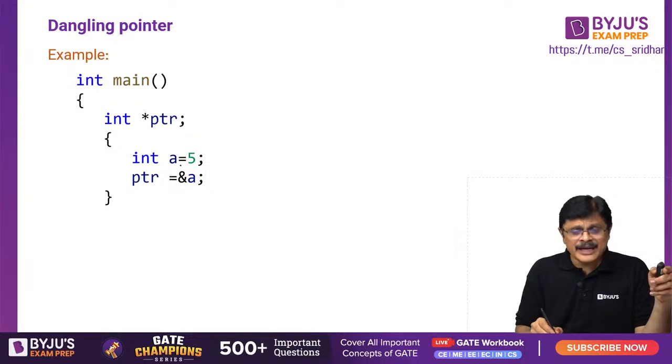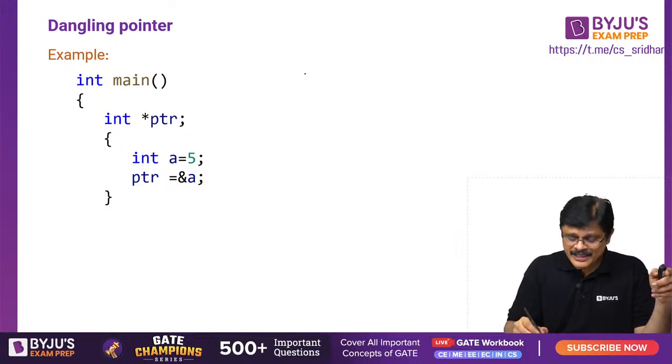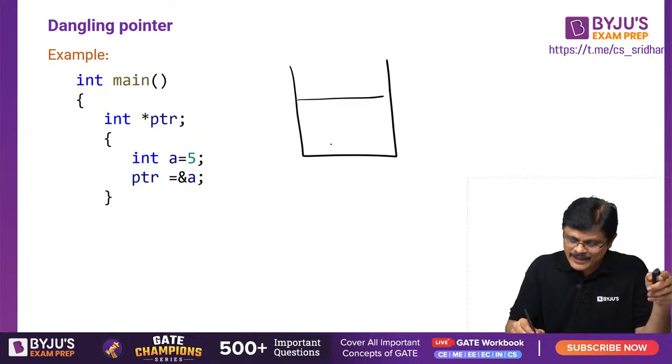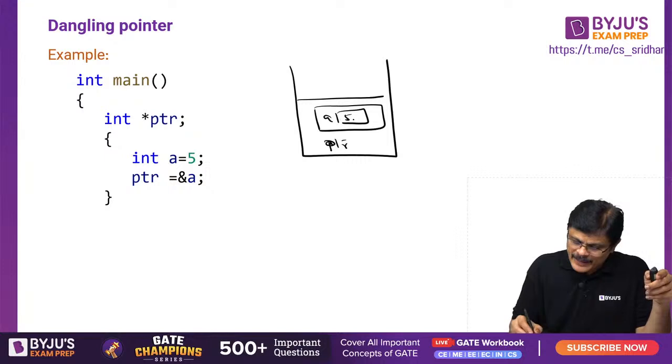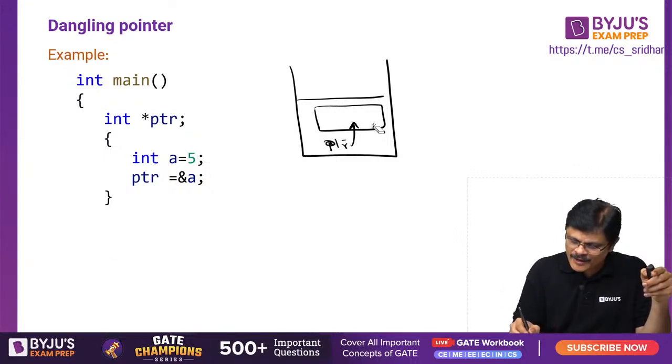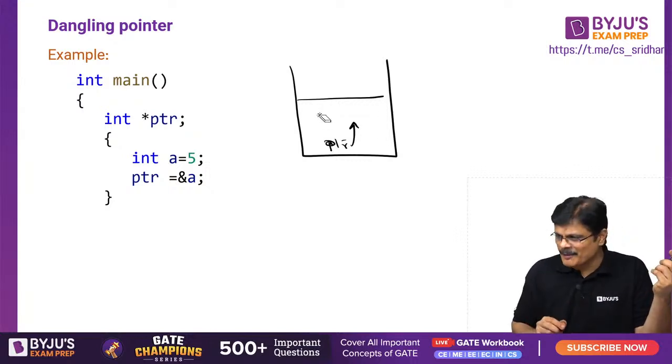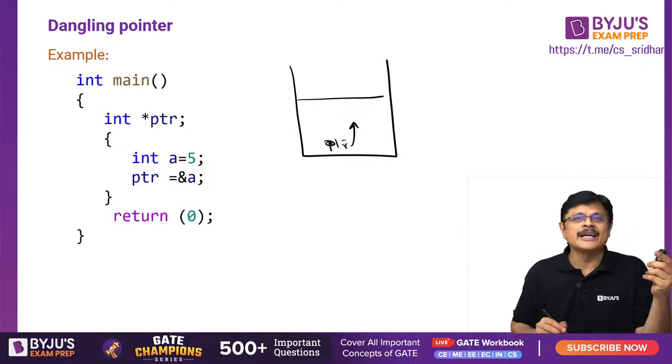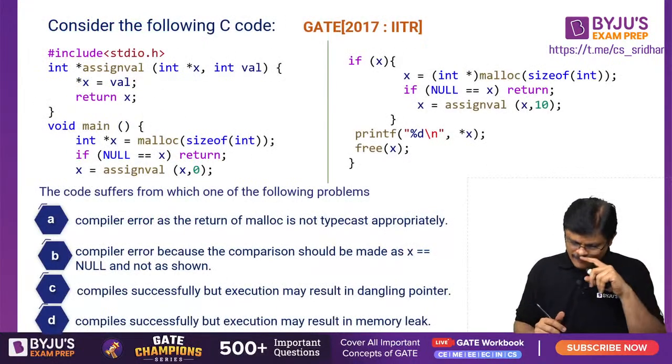Now look here. We have an integer variable a, and PTR is pointing to a. PTR is a pointer in the main. Now we have a block, in which a is the variable with value 5. PTR is pointing to this variable a. But once you come out of this block, this memory is deallocated. The scope of the block is gone. Now PTR still points to memory which is not available. So this is also a dangling pointer example.